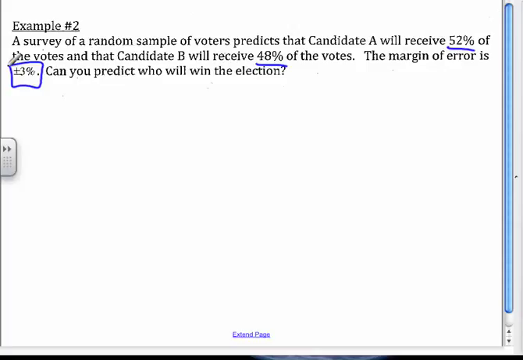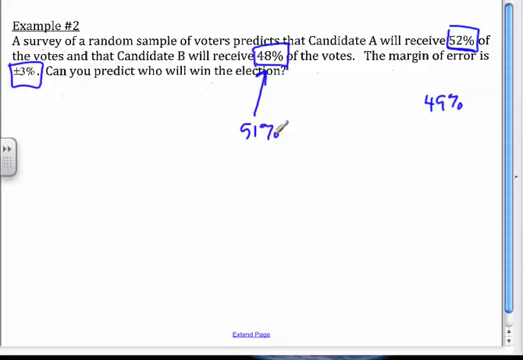Because think about this. If it can change by plus or minus 3%, this number could go down 3%, which would be 49%, and this number could go up 3%, which would be 51%, and candidate B could win. Because they're so close together, this is really too close to call, and you guys have probably seen that on election night coverage. It's too close to call right now because of the margin of error.